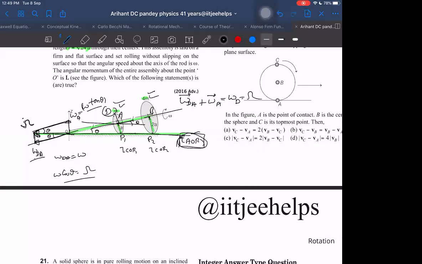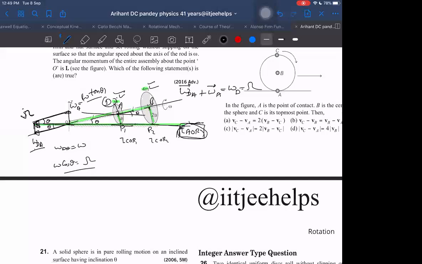Similarly, we can find the moment of inertia for the 4M also about the center of mass. And then after finding about the center of mass, I can find out about the instantaneous axis of rotation for 4M and for small m. And once I know the moment of inertia about the instantaneous axis of rotation, I multiply that by omega and we get the answer quickly.